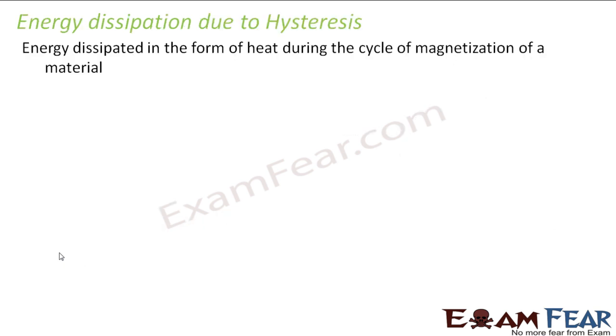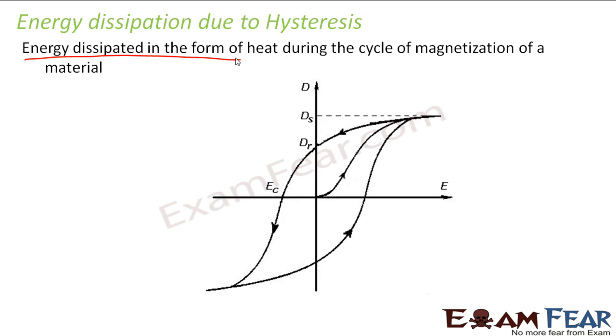So let us talk about energy dissipation due to hysteresis. What is energy dissipation? It is the energy dissipated in the form of heat during the cycle of magnetization of the material. So during this entire cycle, there is some energy which is lost in the form of heat. That is, you cannot regain that energy back. So that energy is known as the energy dissipation. When you logically think of it, during this entire cycle of magnetization, what happens?